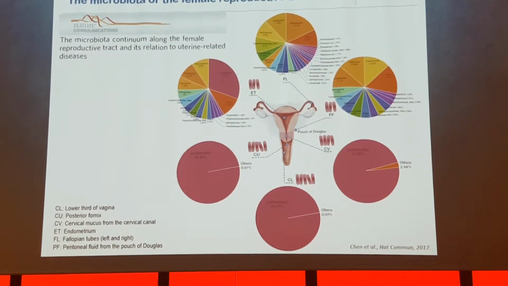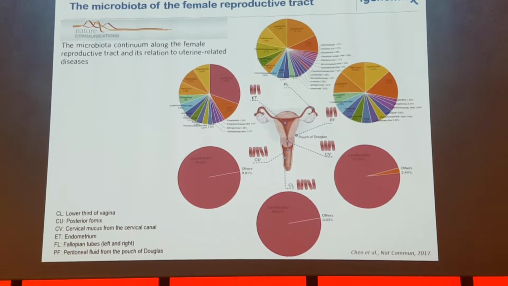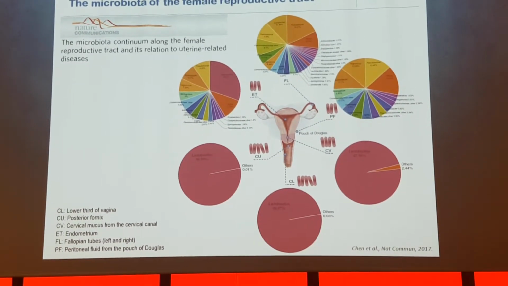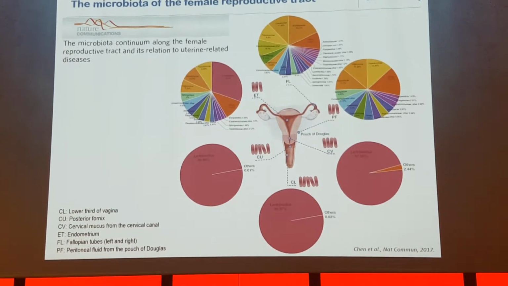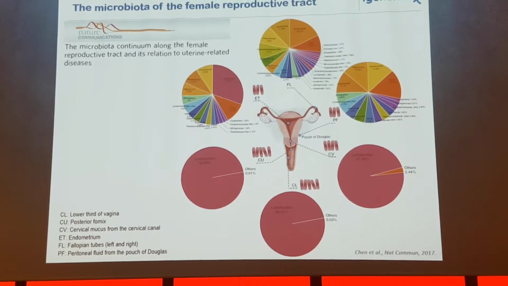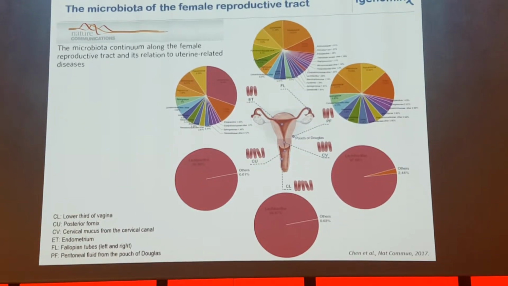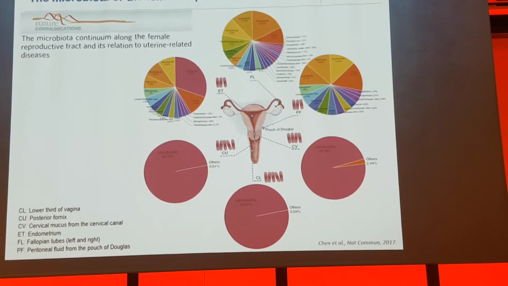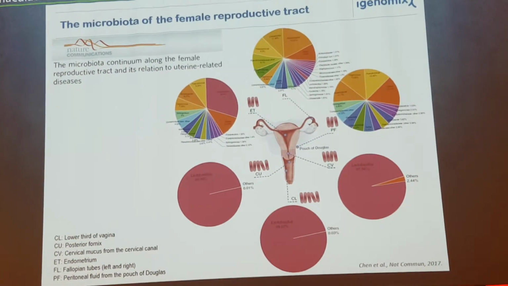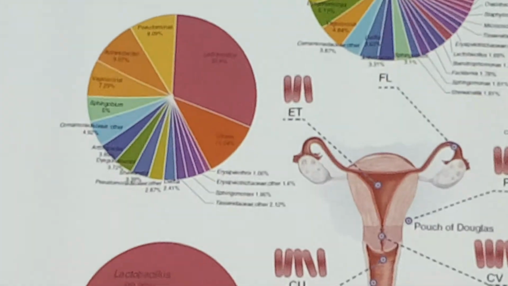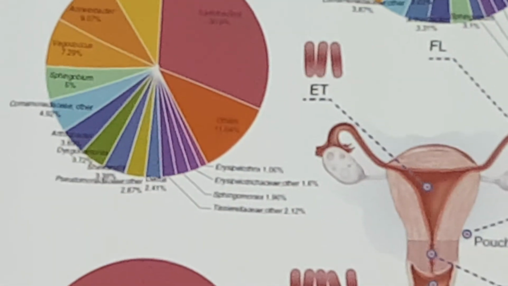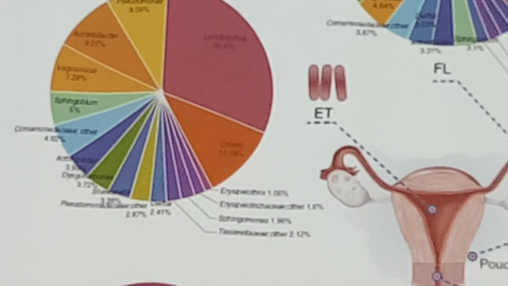And we are very happy that some months ago we found this paper in Nature Communications, in which they designed a very elegant work where they not only analyze the endometrium and the vagina, but complete the full picture of the reproductive tract. They analyze from the vagina to the cervix, endometrium, also the ovaries, the tubes, and even the peritoneal cavity, and they found results that are consistent with what was published before by our group and also others.